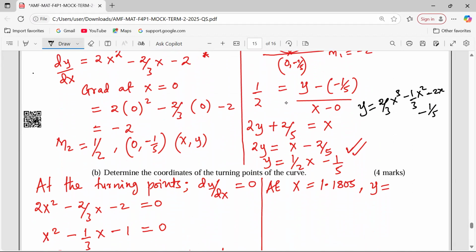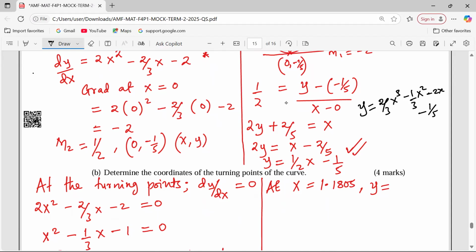2/3, the value of x is 1.1805. This one I cube, then minus a third, I open brackets again, 1.1805. This one I square, minus 2 into 1.1805, and minus 1/5 finally.